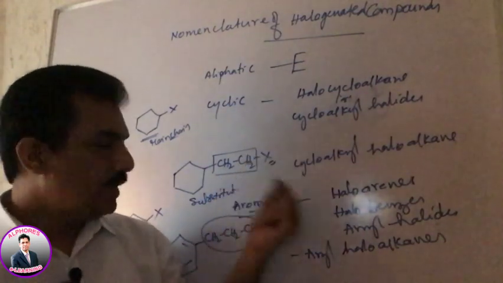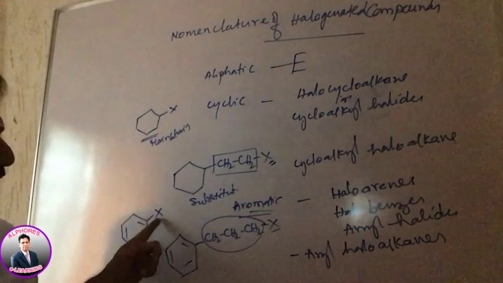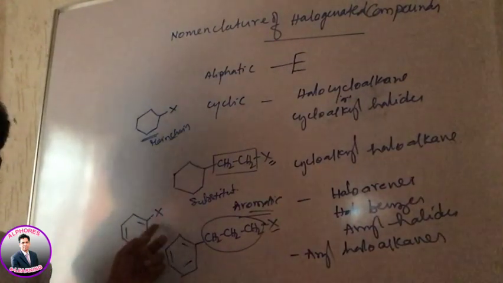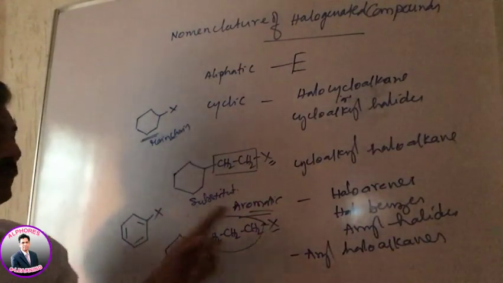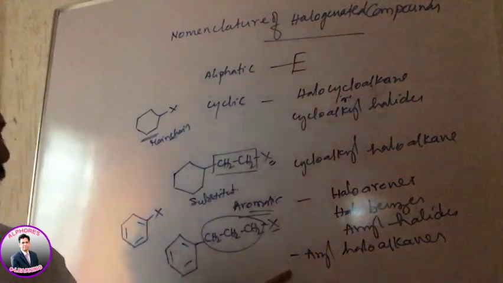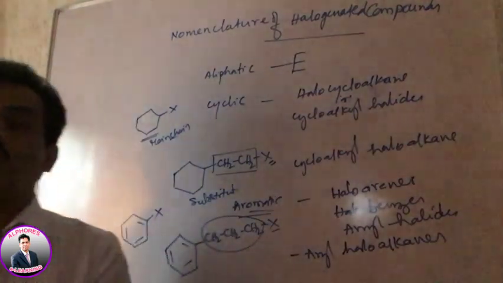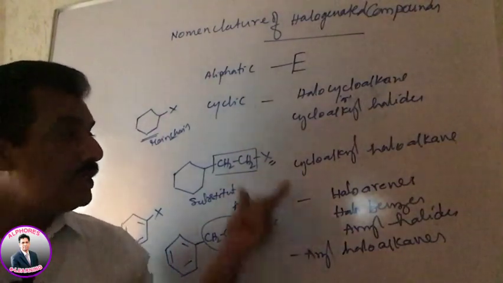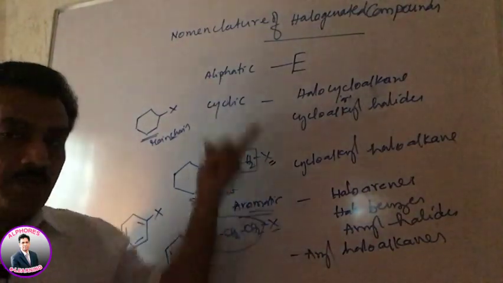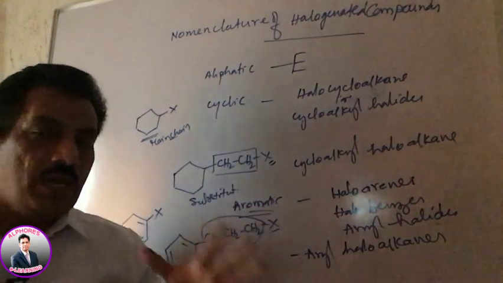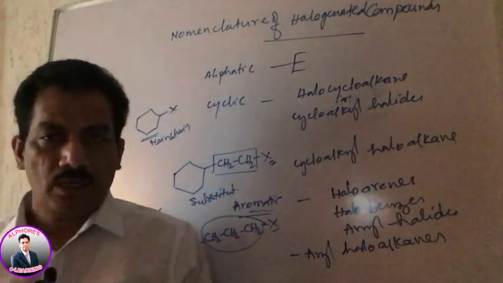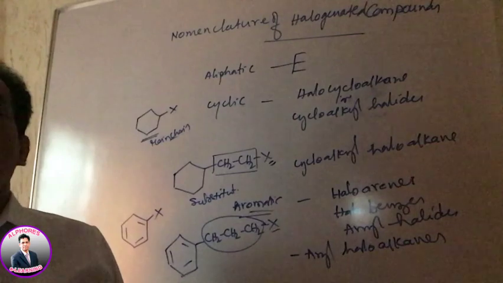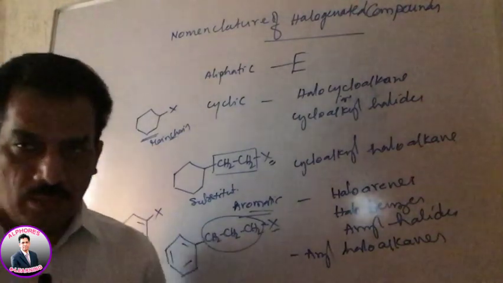Now in the second case, aromatic, whether it is aryl halides or aryl substituted halides, it is similar to this. If the halogen is directly present on the benzene ring, then it is nothing but aryl halide. If it is present on the side chain, then we consider it as aryl substituted haloalkane. Clear? So depending on the structure, where the halogen is present, whether aliphatic or cyclic or aromatic, you have to provide the name.